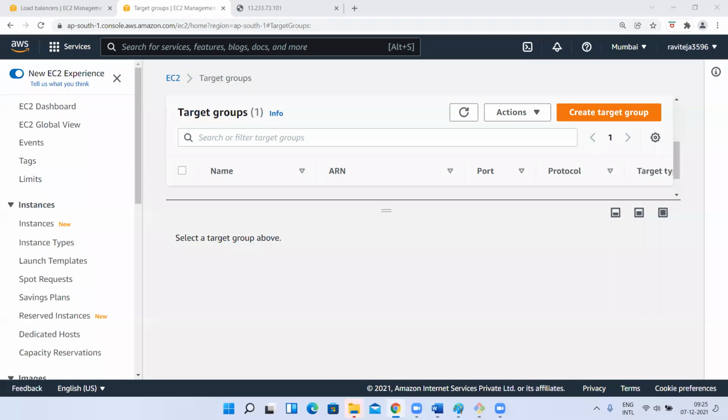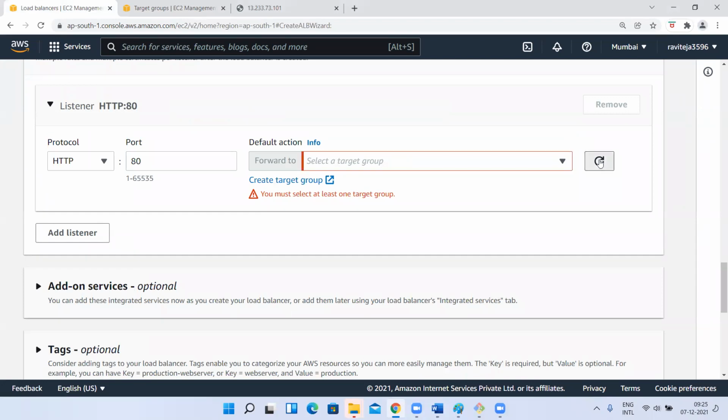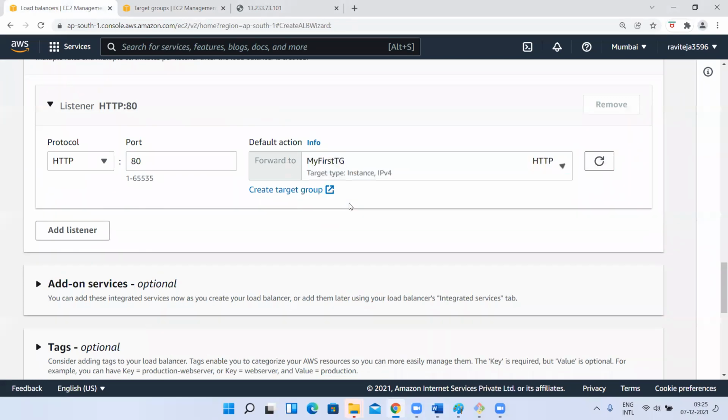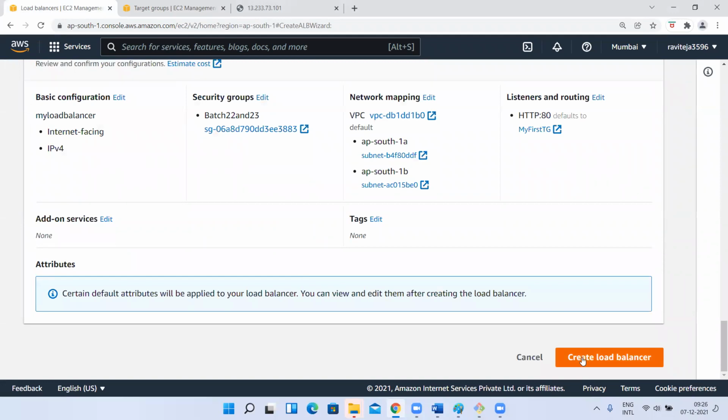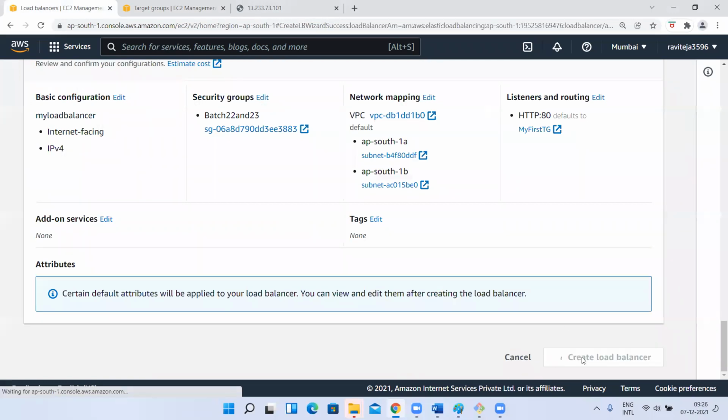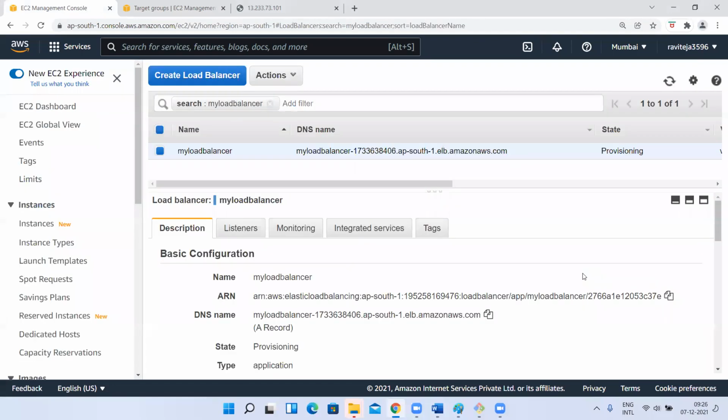Let's continue. Okay, we created a target group, right? Now you can go and refresh it here, select the target group, and create your load balancer. Done, right? View load balancer. So if you go to load balancer, it is going to show this load balancer, right? It is still getting provisioned, means it is still getting created.